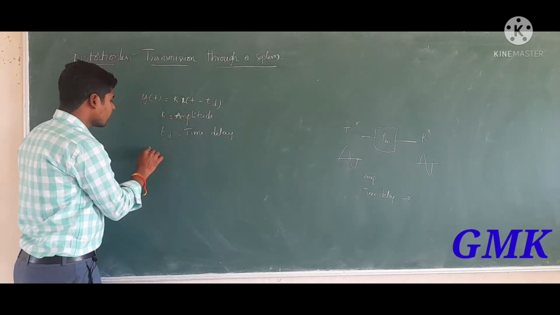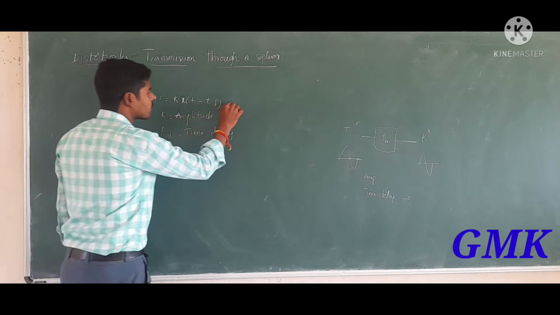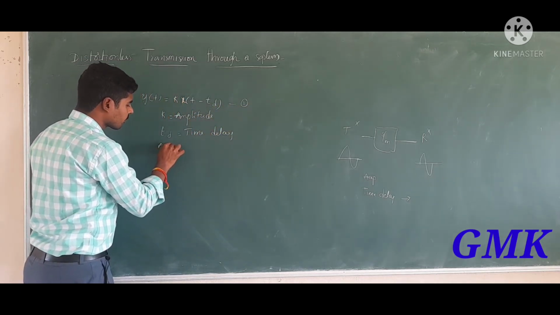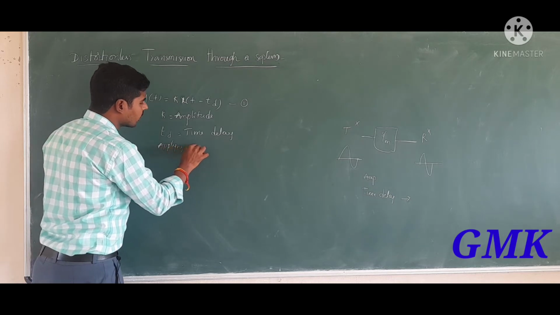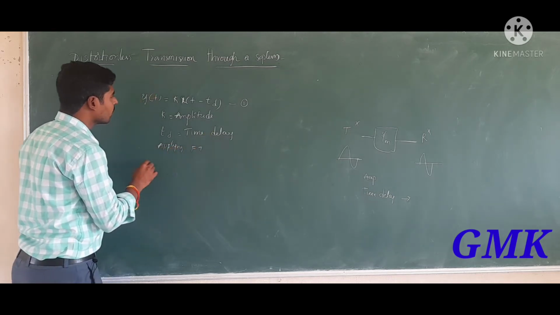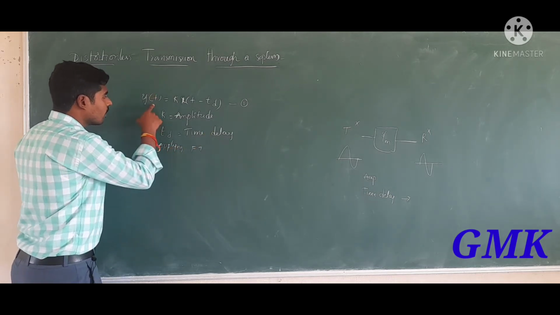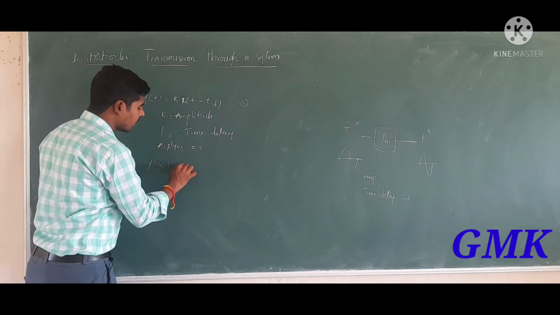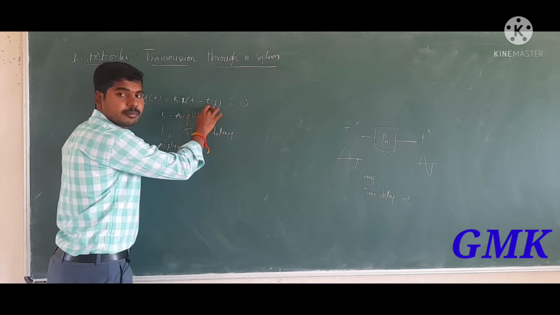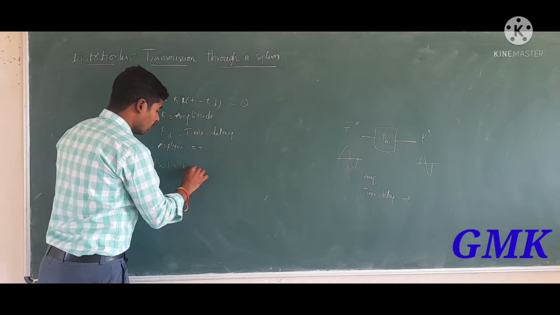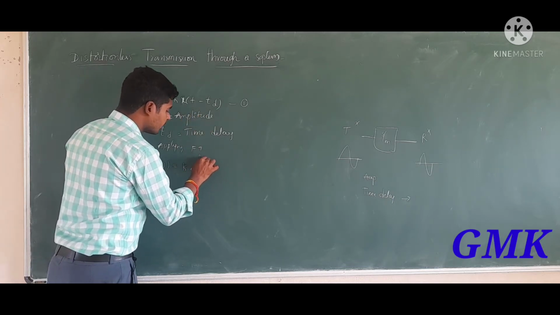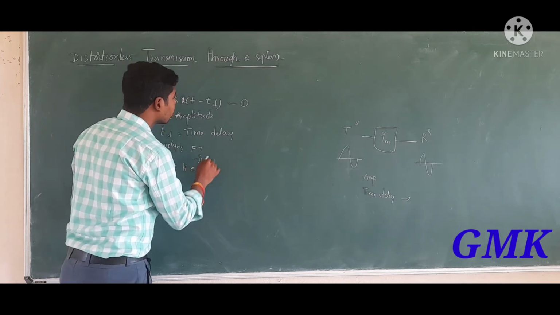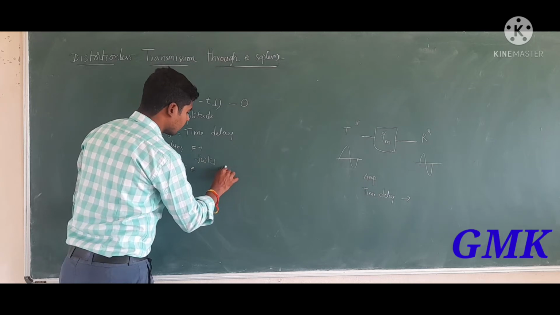Let us consider this equation number 1 and apply the Fourier transform to the above equation. What happens? The Fourier transform of y of t is Y of omega, which is equal to k into, based on the time shifting property, e power minus j omega td into X of omega.